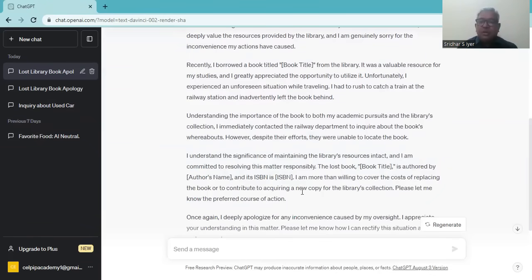The lost book, Alchemist, is authored by, maybe I think it's Paulo Coelho. So, and its ISBN is so and so. Maybe you can write 1, 2, 3, 4, give some numerical. I am more than willing to cover the cost of replacing the book or contribute to acquiring a new copy for the library's collection. Please let me know the preferred course of action.